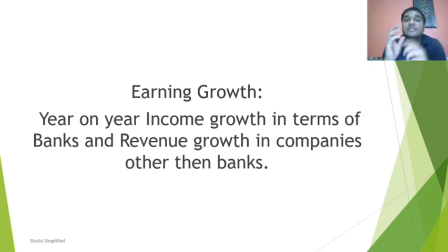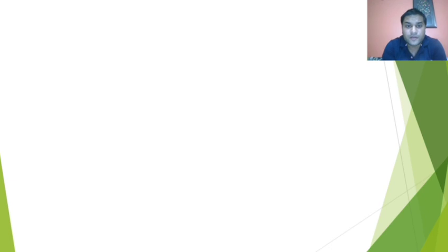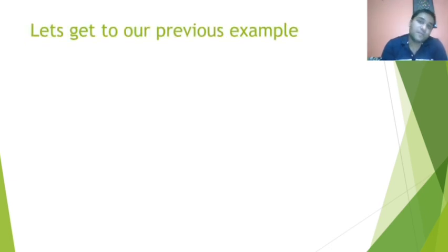Earning growth here is year on year growth in terms of income growth in the case of banks, and revenue growth in terms of companies other than banks. I've explained earlier how income growth and revenue growth are different, and so on and so forth. Now, let's go to our previous example.